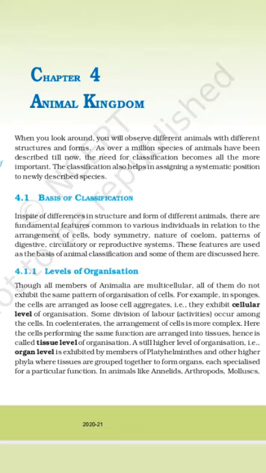When the cells are arranged as loose cell aggregate, it is said to have cellular level of organization. That means when the cells are loosely packed and are arranged as loose cell aggregate, it is called cellular level of organization. We can take the example of sponges. In sponges, the cells are loosely packed.